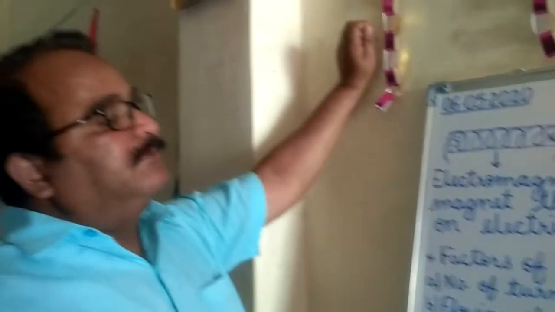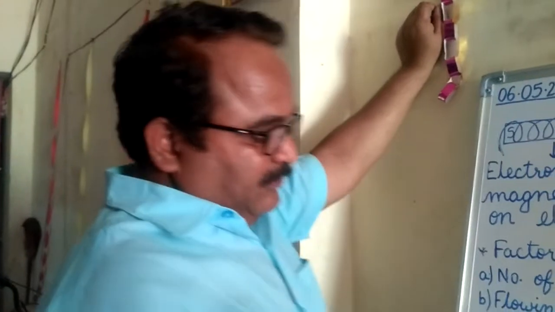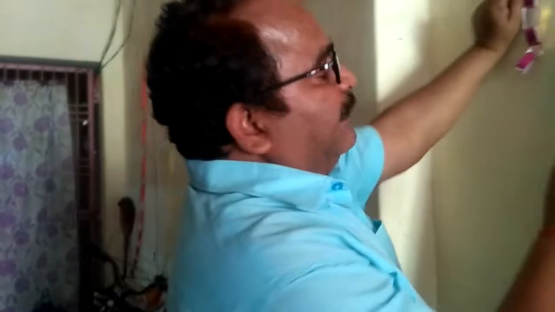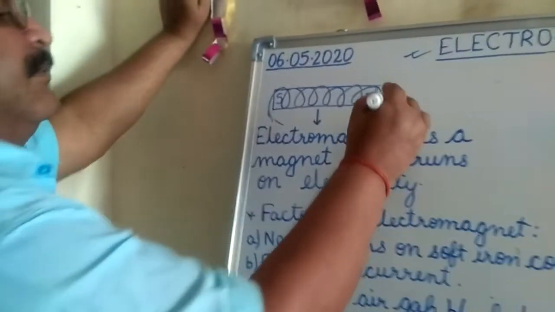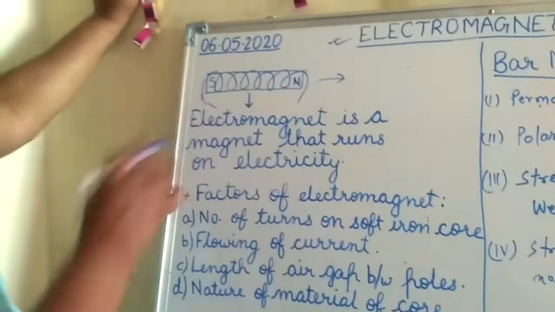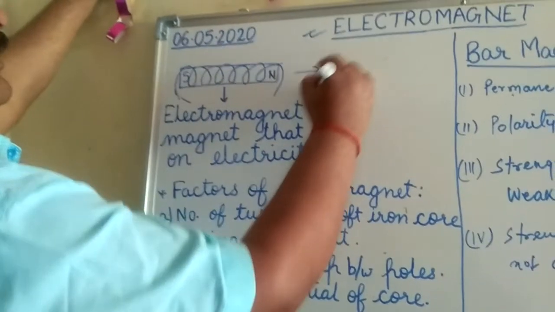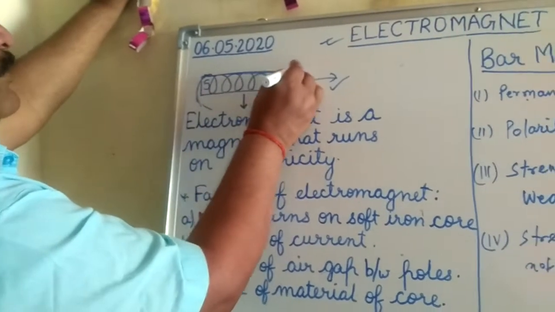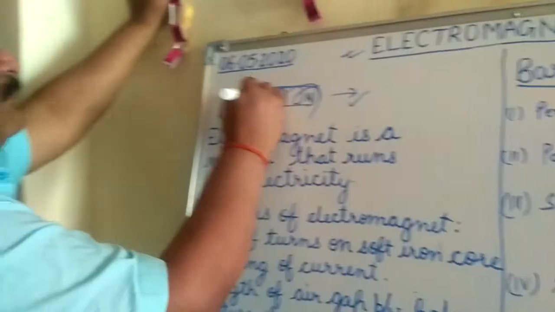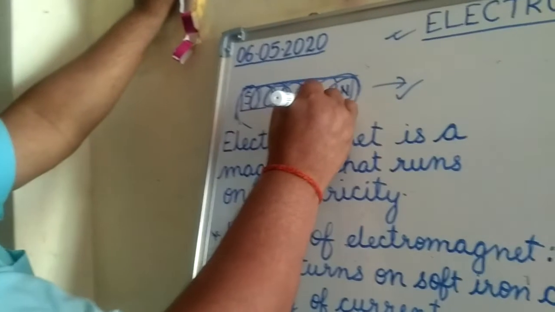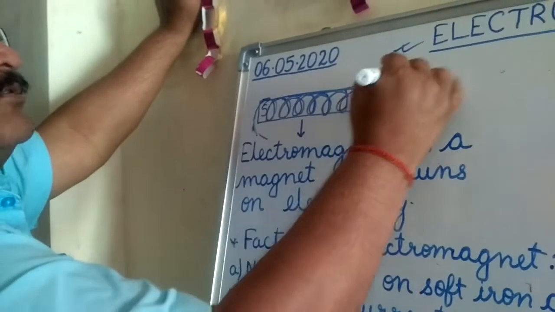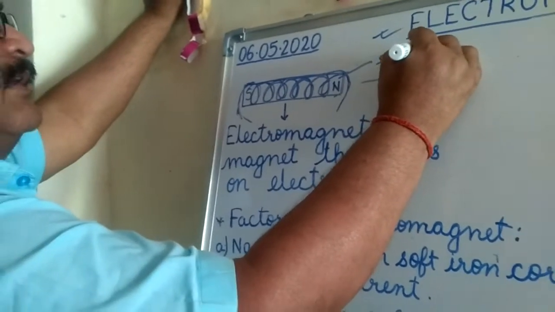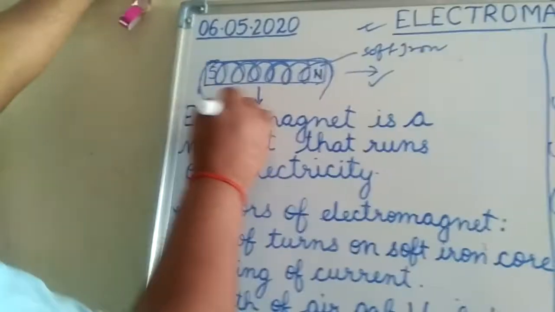As we know, in yesterday's class on solenoids, I told you that if we wind a copper insulated wire around a soft iron core and current flows through it, then we saw that this system of wire with the core is called an electromagnet. So here is a soft iron core on which we wind the wire in a cylindrical way, and this core is made up of soft iron.